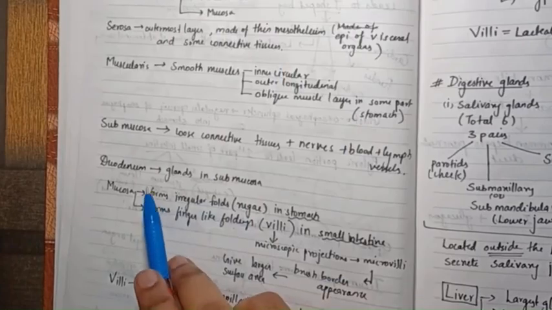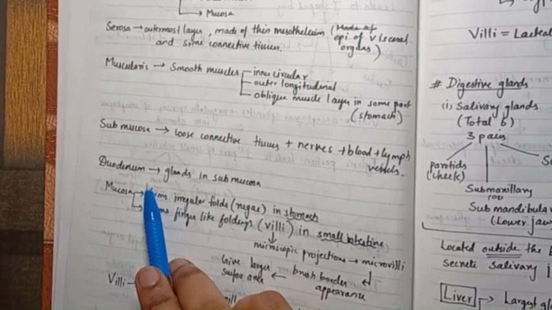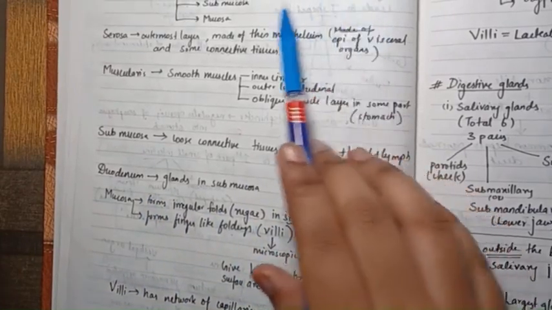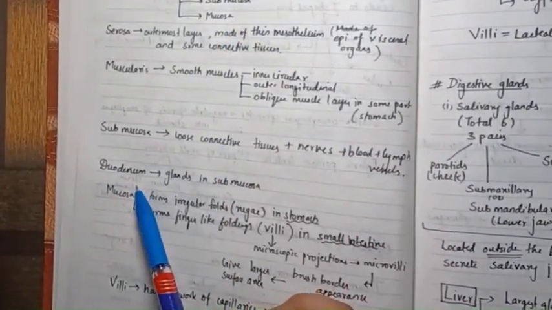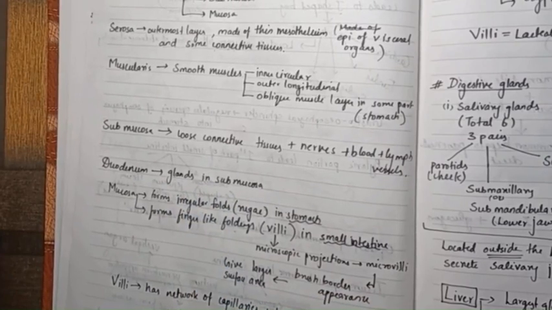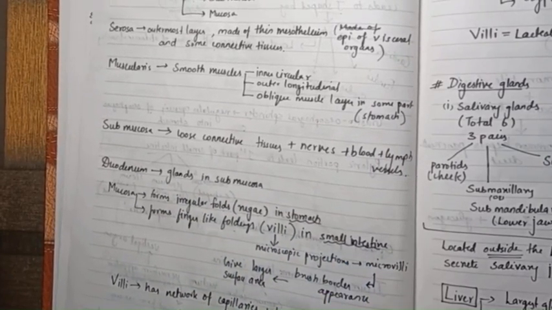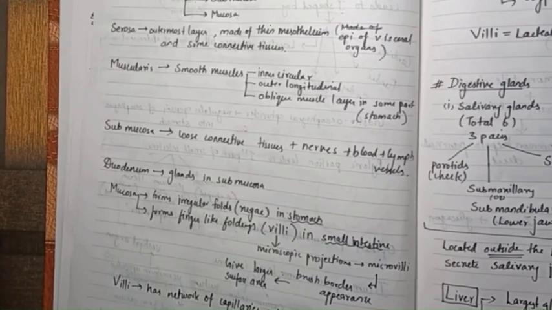Now duodenum has glands present in the submucosa layer. So each part from esophagus to rectum is made up of the same 4 layers, right? So in duodenum, in the submucosa layer we have glands. Now next coming to the villi. Villi is present in small intestine. As said, we have a section of small intestinal mucosa showing villi, figure 16.5, it will be inserted, it is also there on page number 260 of NCERT.